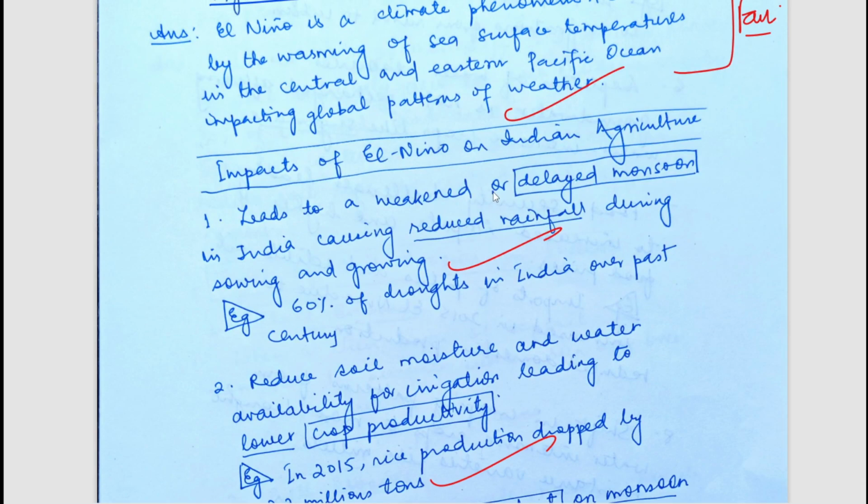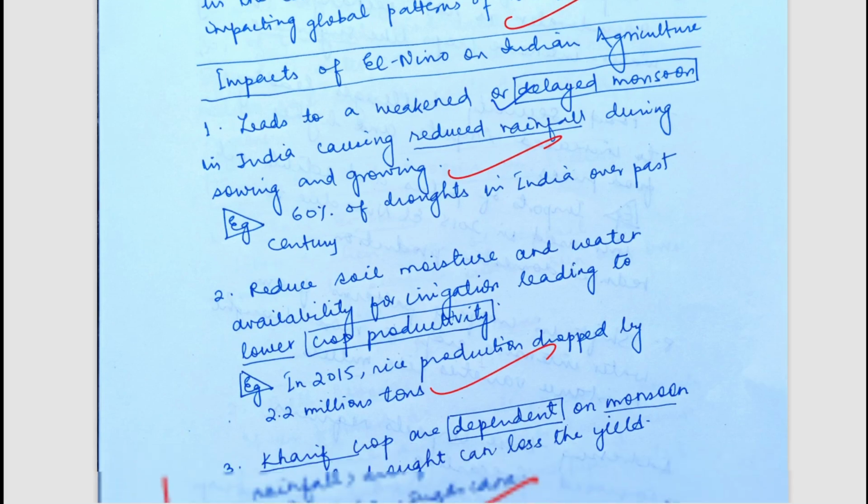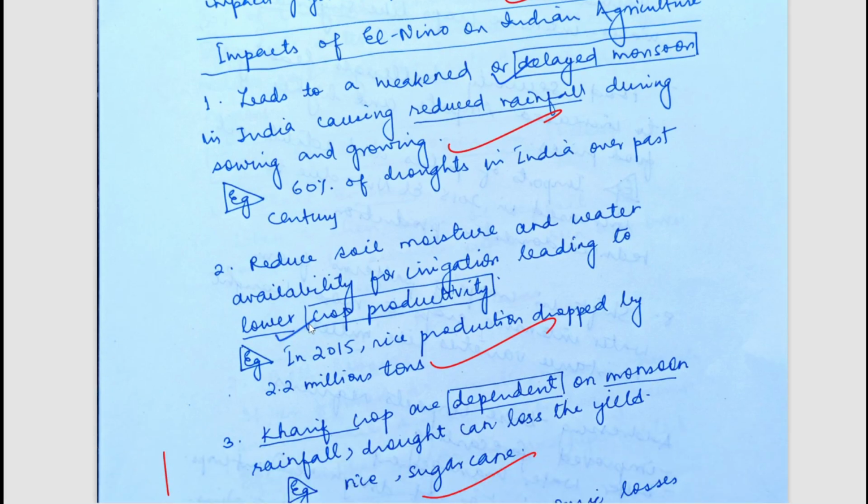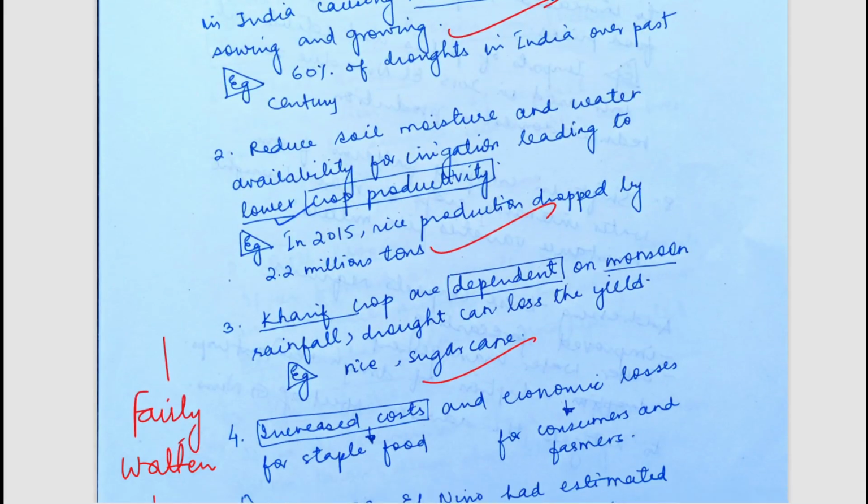First of all, due to El Nino, there is a delay in monsoon, and if there is a delay in the monsoon, obviously there will be lower crop production.